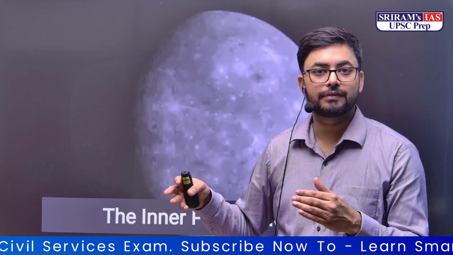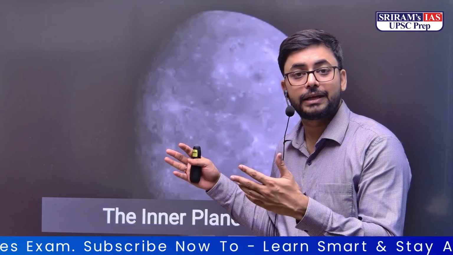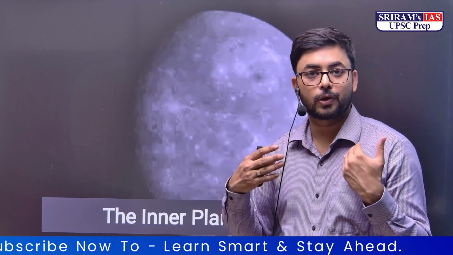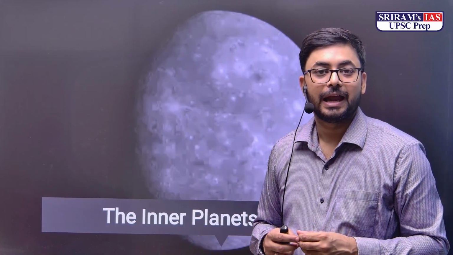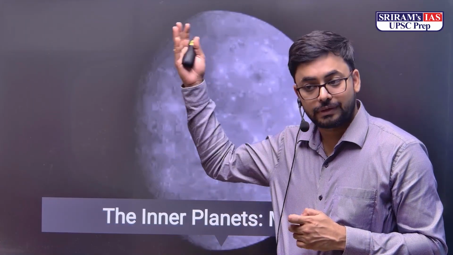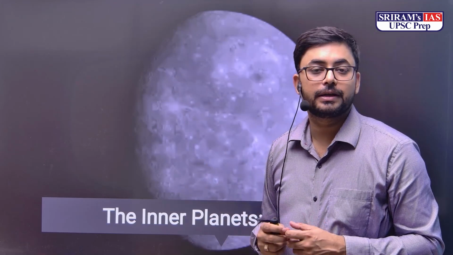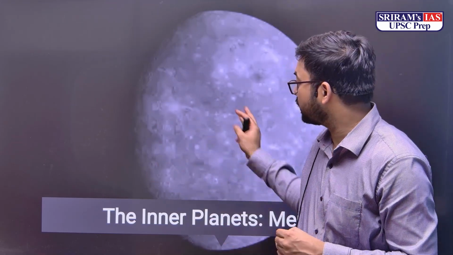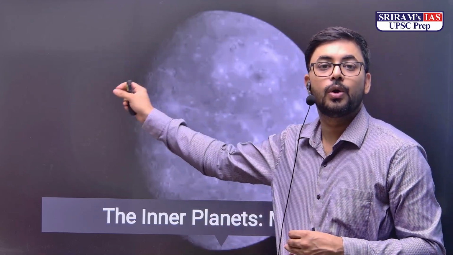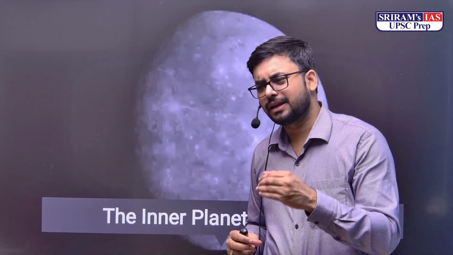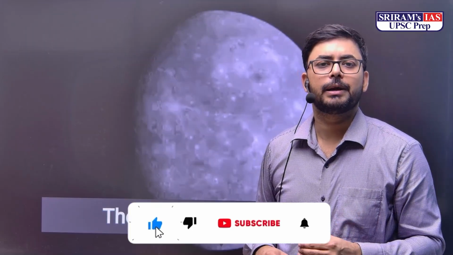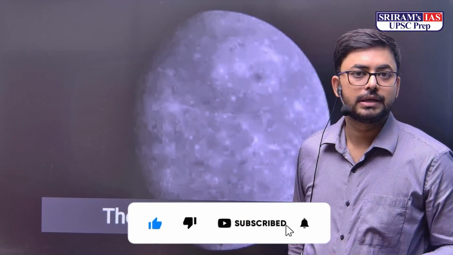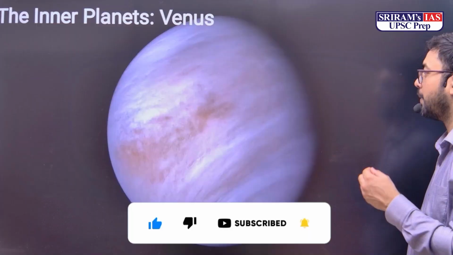Mercury is nearest to the Sun, which is why the light there is 9 times brighter than what we see in sunlight in the morning, for example. Temperature during the day can go up to 550 degrees centigrade. At night, because there is no atmosphere, the temperature dips to around minus 170 degrees centigrade. There is no possibility of life, as we know it, on Mercury because of its closeness to the Sun. These are the important facts about Mercury.